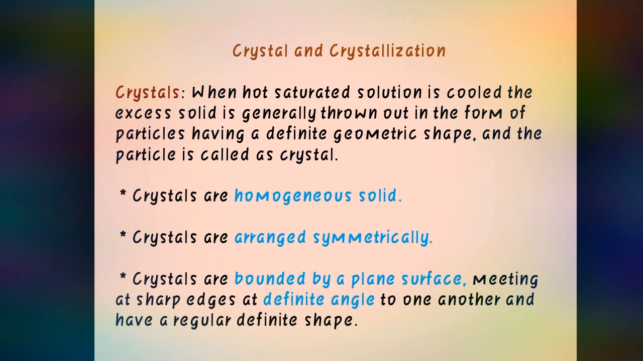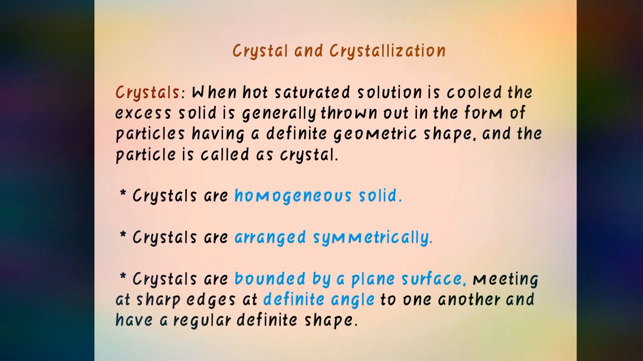So crystal: when a hot saturated solution is cooled, the excess solid is generally thrown out in the form of particles having a definite geometric shape, and the particle is called a crystal. If anybody asks how the crystal is formed or what are the conditions necessary for the formation of crystal, it is whenever the hot saturated solution is cooled, the excess amount of solid is thrown out.